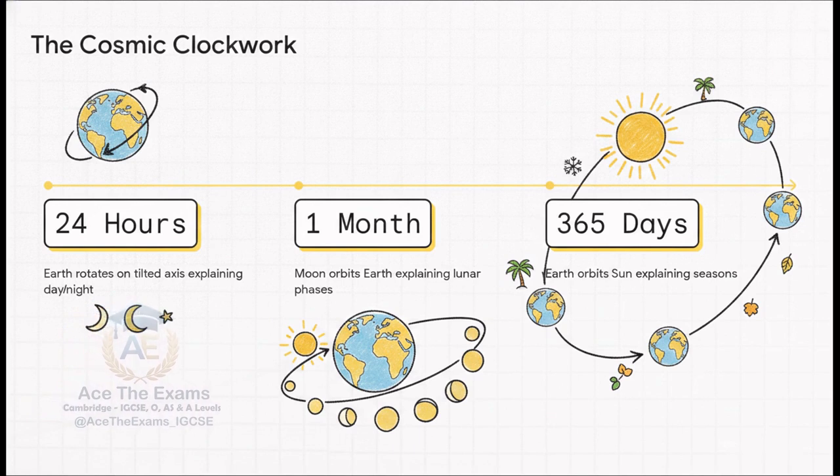Finally, the 365-day cycle. The Earth orbits the sun once in approximately 365 days. But here's the kicker. It's not just the orbit that matters. It's the fact that the Earth maintains that tilted axis throughout the entire orbit. That tilt, combined with the yearly journey around the sun, is exactly what explains our seasons.